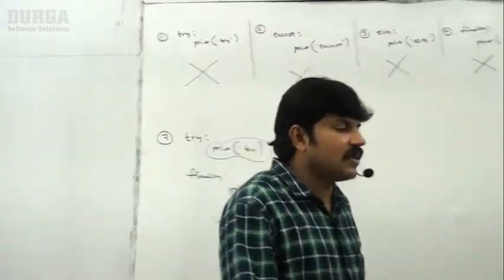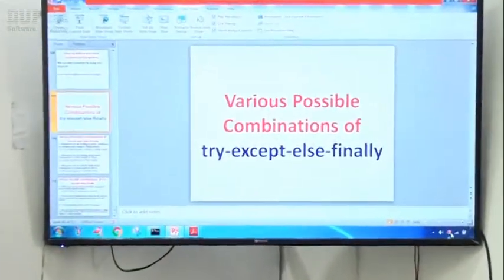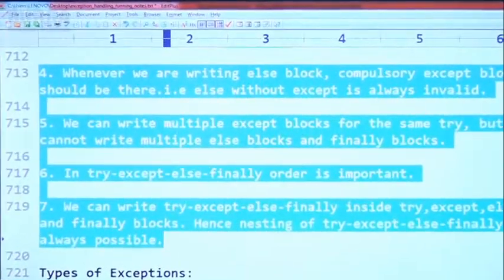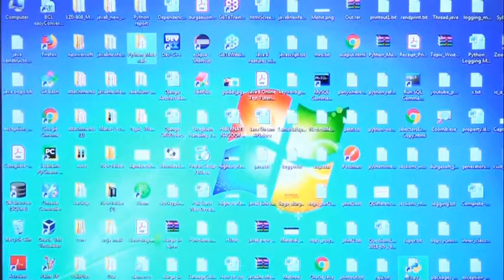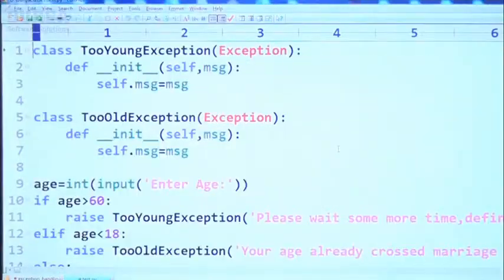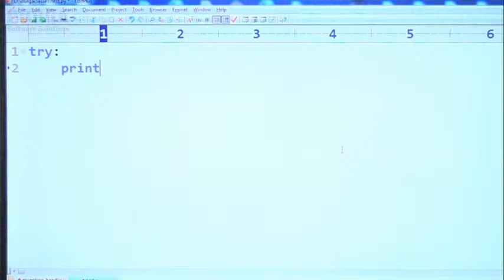Have a look once, sir. Now let me show you so that you people may get much clarity about this. Here, just have a look. I am taking a try block, print of try.